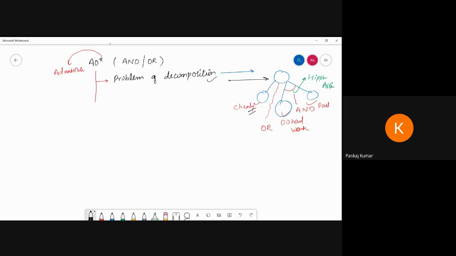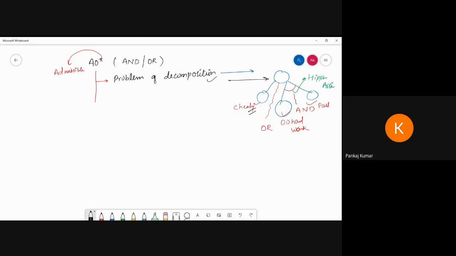अगर आप चीटिंग करते हो तो आप पास हो जाओगे. क्लियर? तो हमने प्रॉब्लम को कर दिया कि भाई मुझे एग्जामिनेशन को पास करने के लिए what will be the condition. तो हमारे एग्जामिनेशन एक है और उसे ने डिकम्पोज कर दिया कि one part will contain a cheating and one part contains do hard work and then pass the examination. Is it clear? So that is called the problem of decomposition.